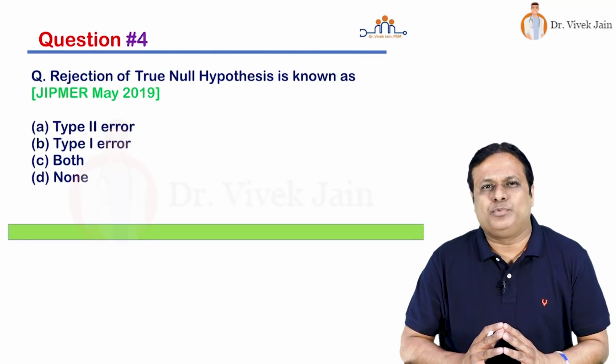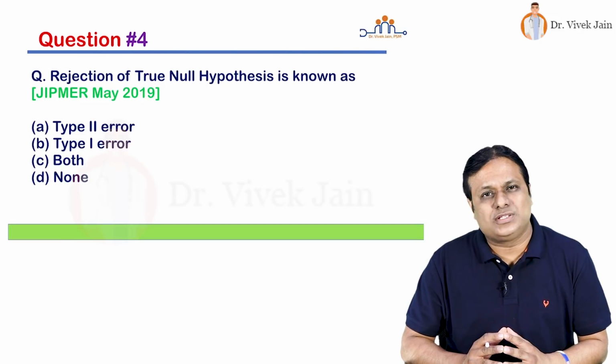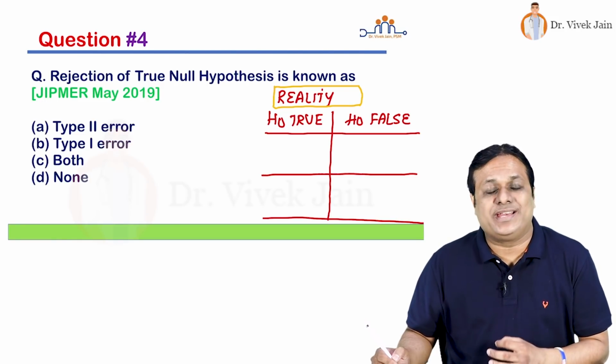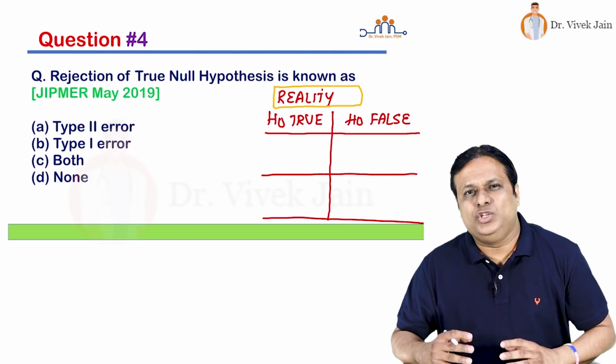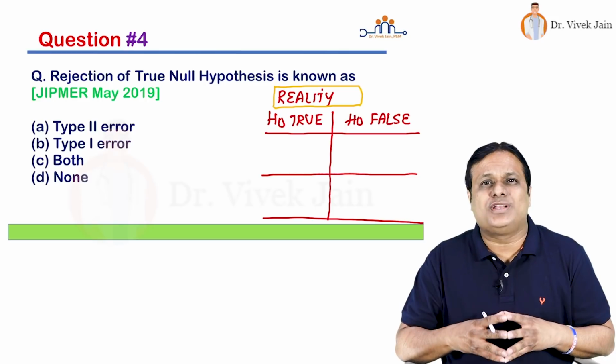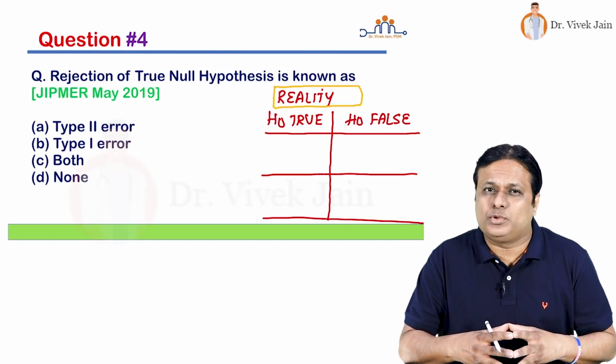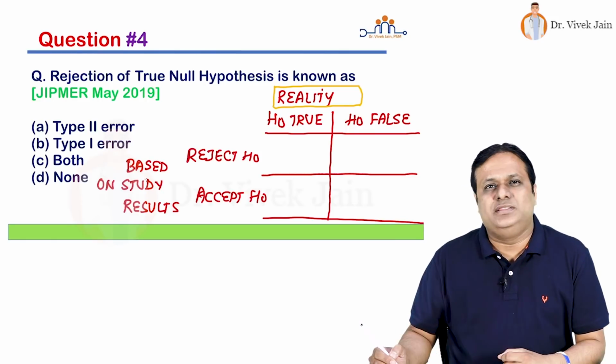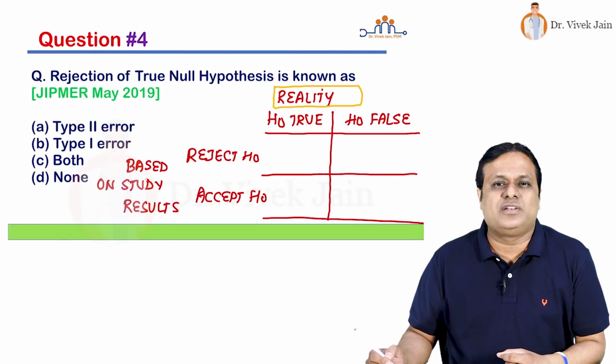If you look at hypothesis, you make a null hypothesis, opposite of that. Now there are two possibilities. Either your null hypothesis may be true or false. This is based on reality. But when you do a study, you may get similar result, you may get opposite result. On basis of your results, you will have to either reject the null hypothesis or accept the null hypothesis. This creates four types of situations in front of us.